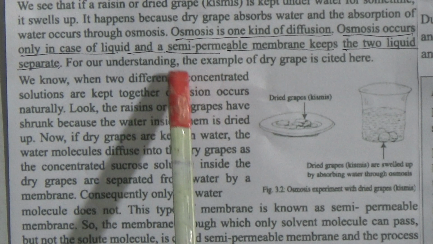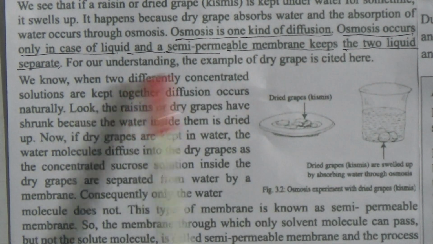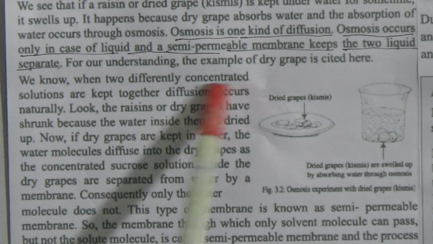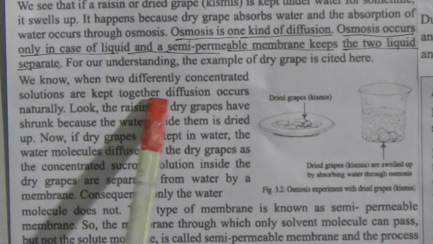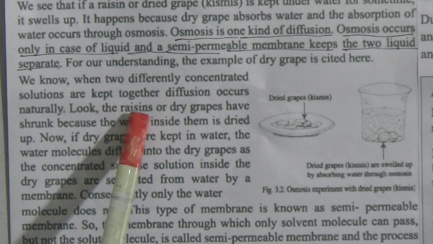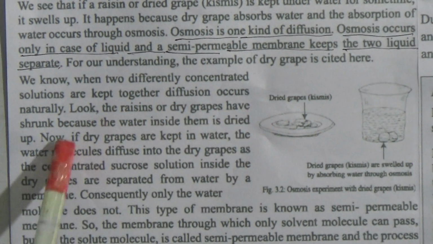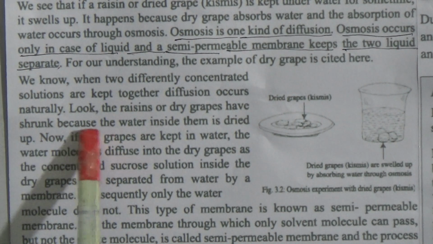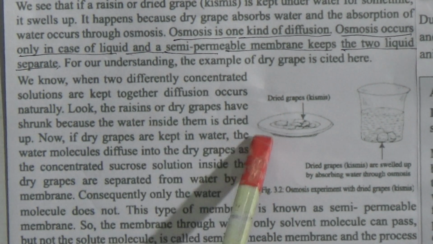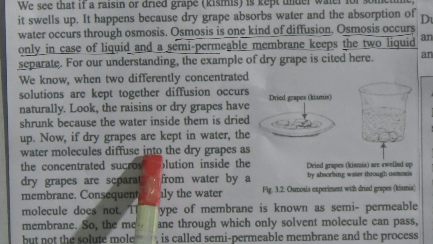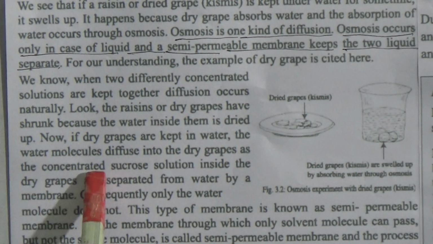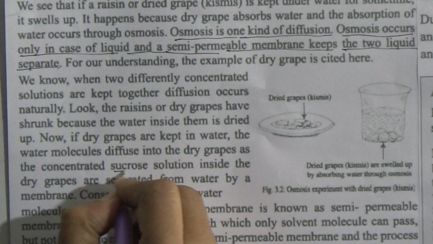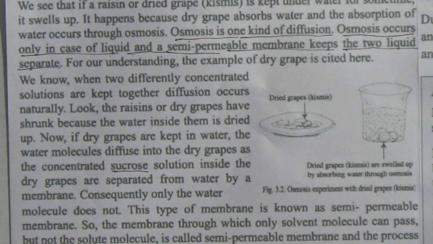For our understanding, take the example of dry grapes. We know that when two differently concentrated solutions are kept together, diffusion occurs naturally. The raisin or dry grapes have shrunk because the water inside them has dried up. Now, if dry grapes are kept in water, water molecules diffuse into the dry grapes because of the concentrated sucrose. Because of this sucrose, the raisin tastes sweet.